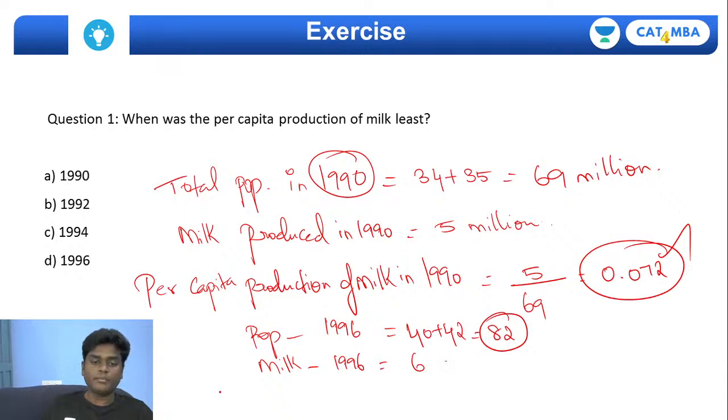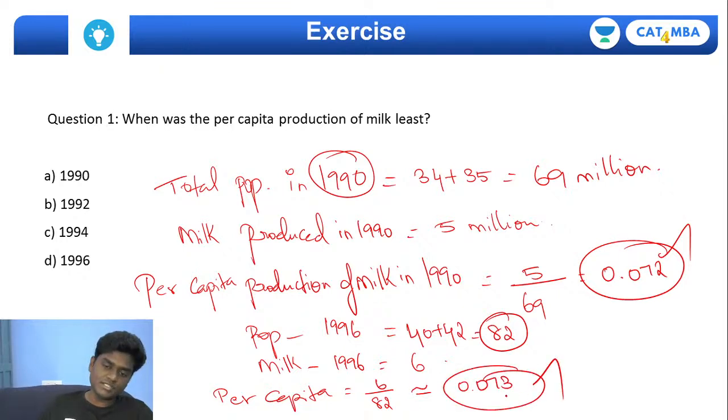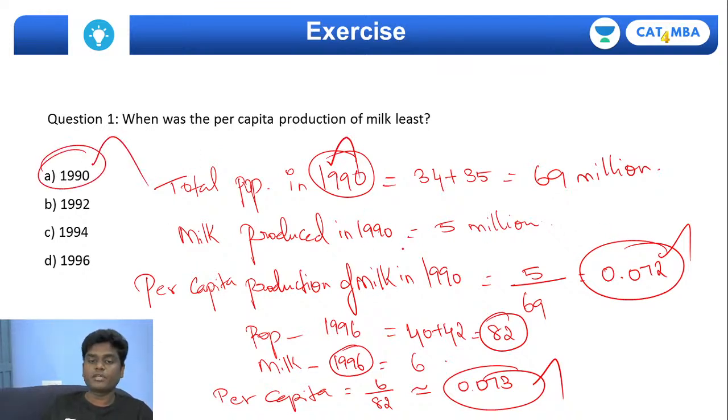So what will be the per capita production? It's going to be 6 by 82. If you do, approximately you'll be getting 0.073. So a substantial increase is seen in 1996 when compared with 1990. So obviously 1990, which has a per capita production of milk of 0.072 millions, will be the least per capita production of milk. Okay, so it's going to be option A, 1992.